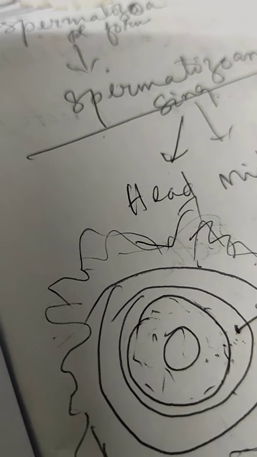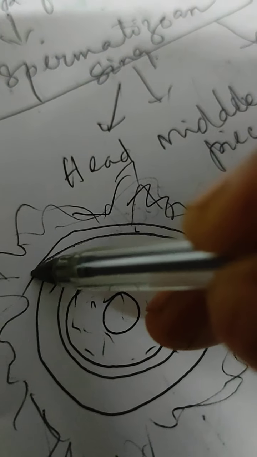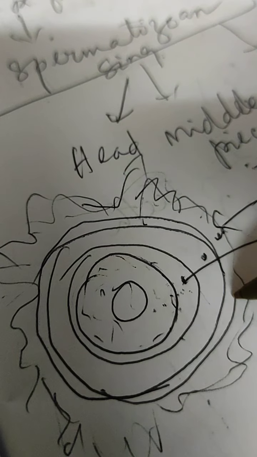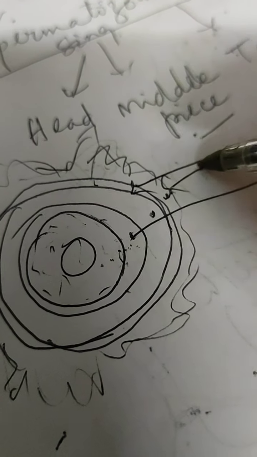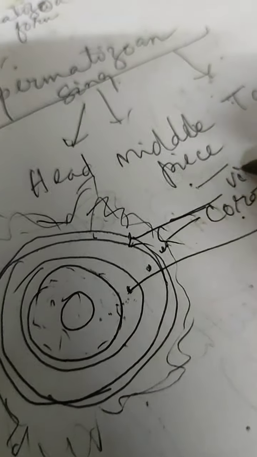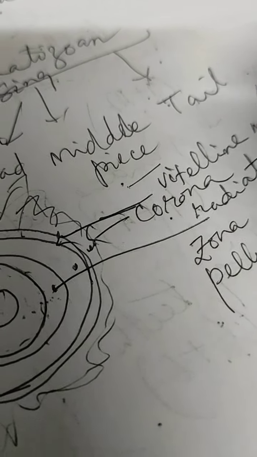Now the membrane forming the surface layer of the ovum is called the vitelline membrane. This layer is called the vitelline membrane.